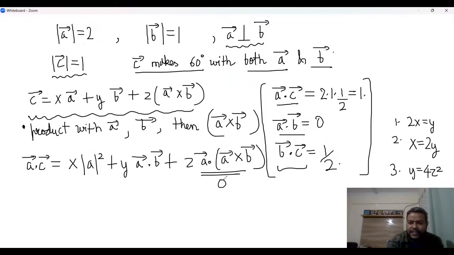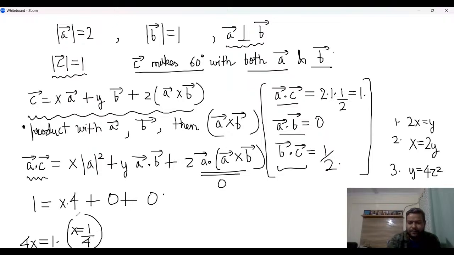This part becomes 0. A dot C I already know the value. So 1 is equal to X mod A square, which is 4, plus Y A dot B, which is 0, and this is 0. So notice that we are getting 4x is equal to 1, right? So we are getting x is equal to 1 by 4 directly, immediately.